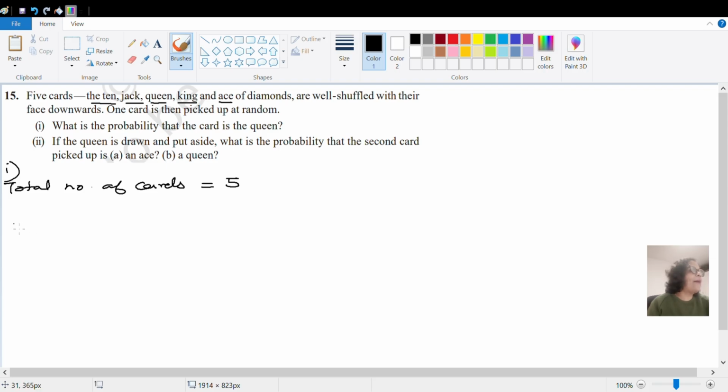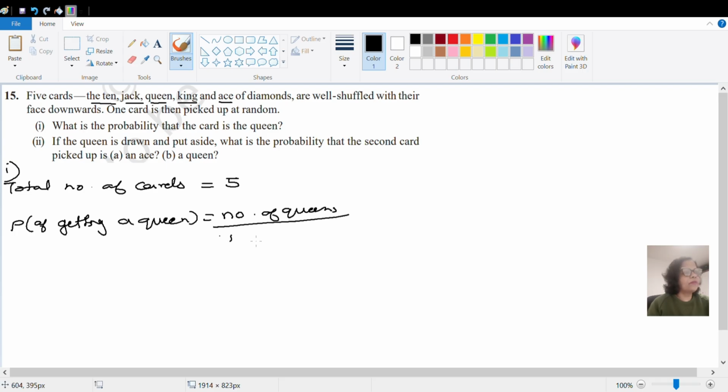So probability of getting a queen will be number of queens and total number of cards. So number of queens are only 1, total number of cards are 5. So the first question answer is 1 by 5. I hope you have understood.